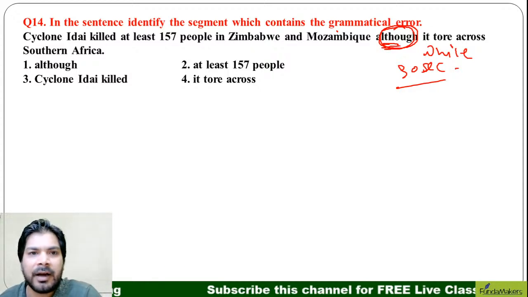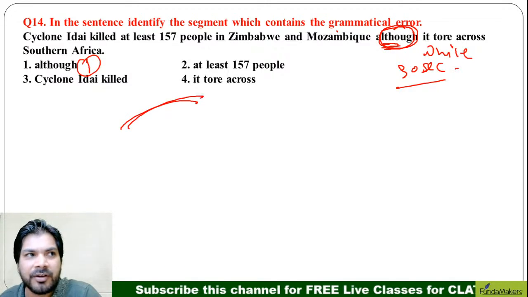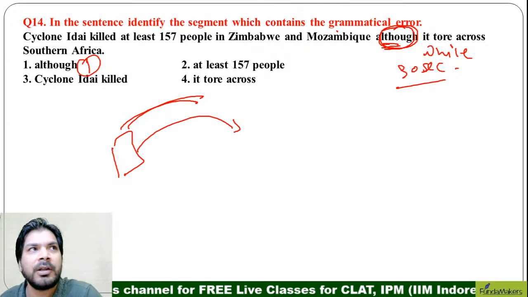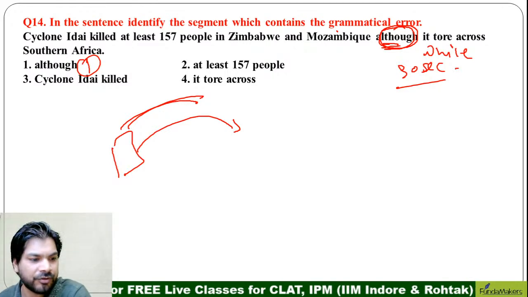So I think the answer should be first. "Although" is used when a combination of two things are used. "Although he is rich, he did not give me money." So this is what the combination goes like. So first will not be the right answer. Although changes tone, but tone is not changed here.